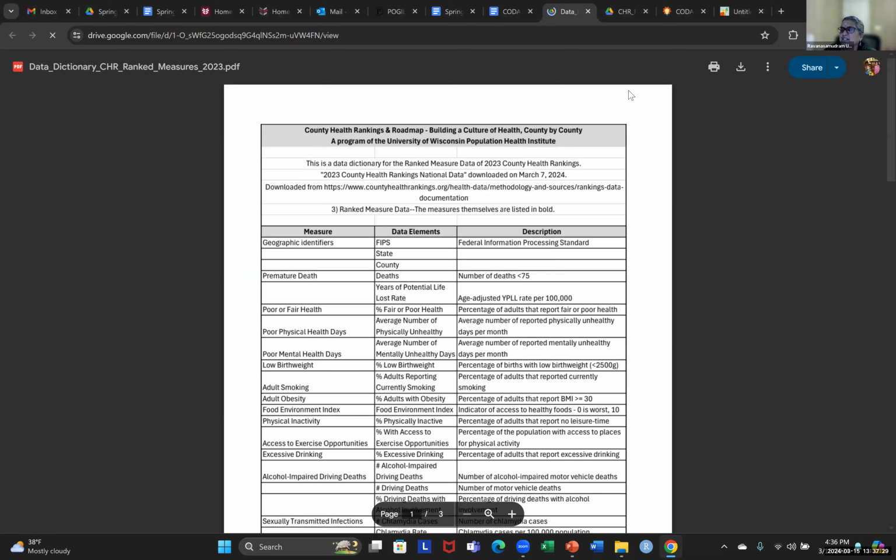It is an age-adjusted life lost rate per 100,000. So we have basically taken this description from what they have given. You can go through these variables. These are the variables that are currently included in the data. There were more variables, but we removed some of them.